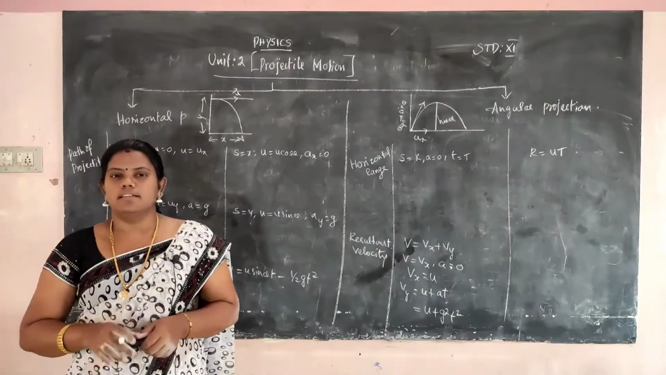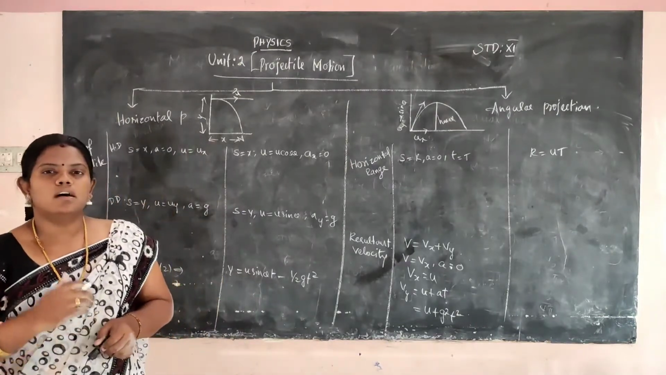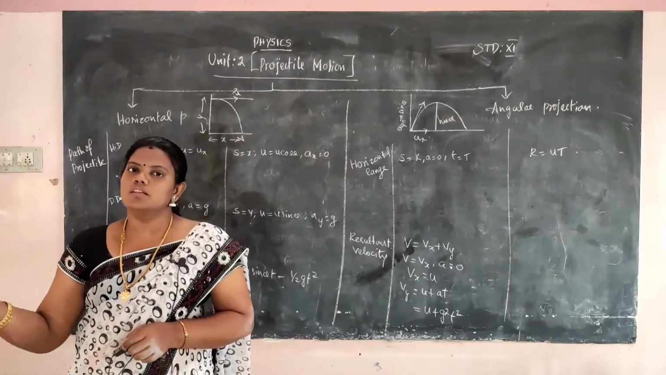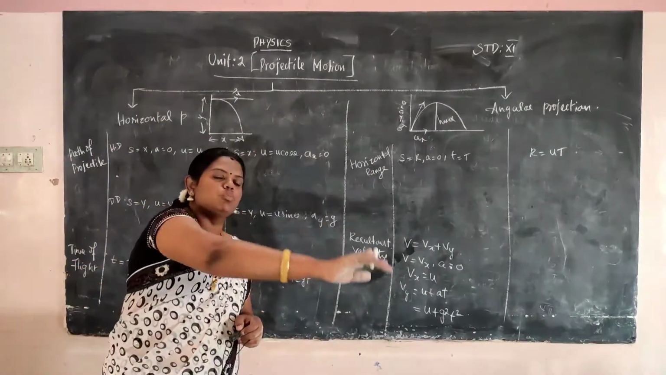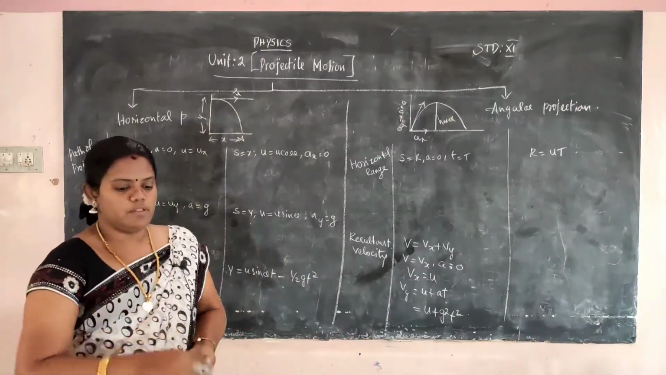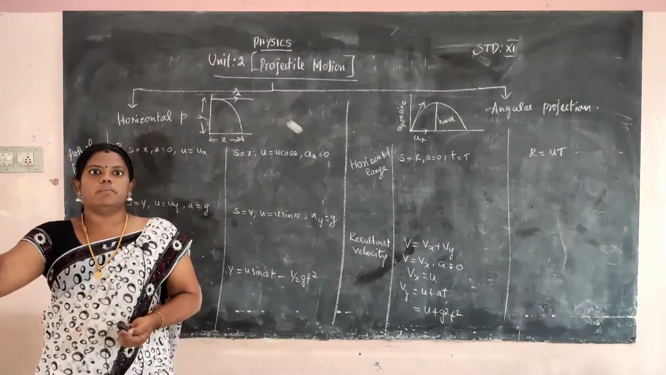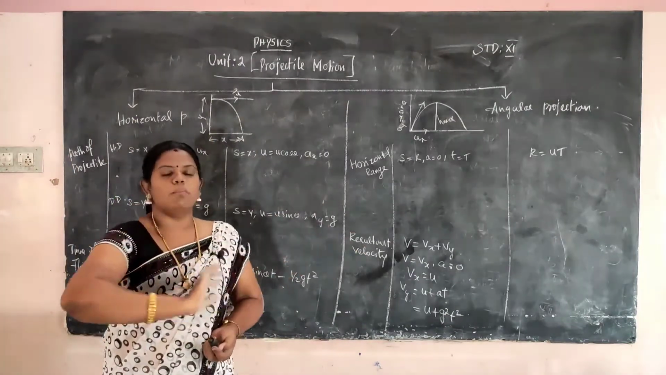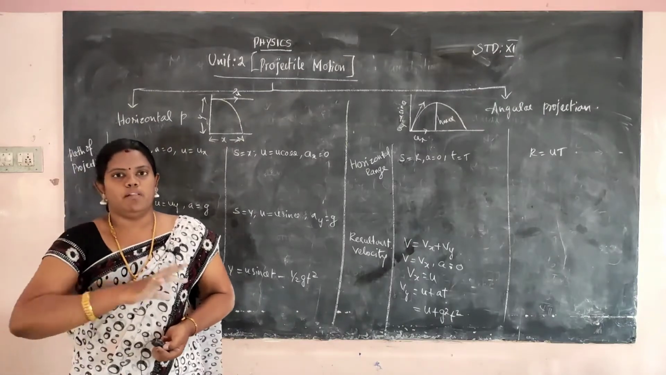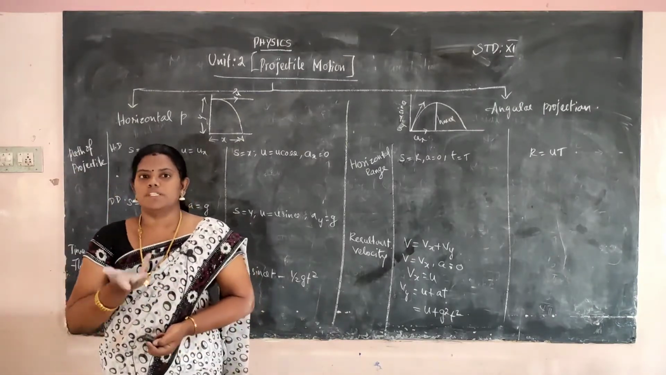What is meant by projectile? Projectile means you throw any one object, and the object will fall from one point to another point, making a parabolic path. That will be called projectile motion. If I throw a thing like this, it goes from here like this and falls like this. That is called projectile. So projectile means it will be flying from one point to another point by applying force. That will be called projectile motion.